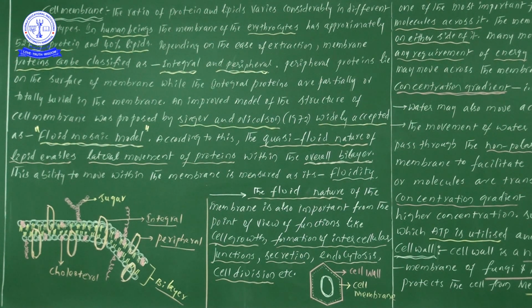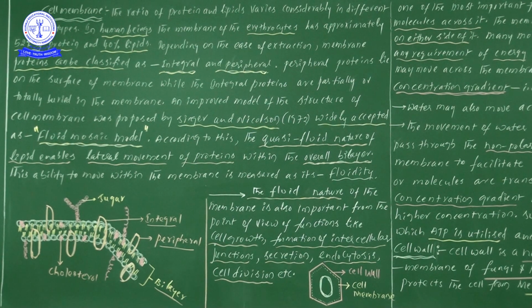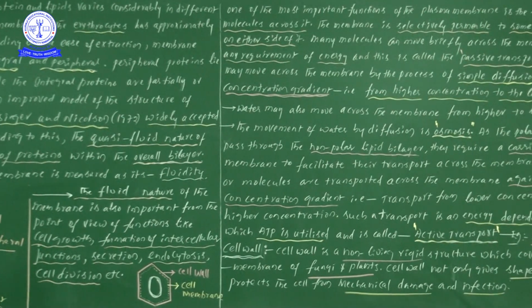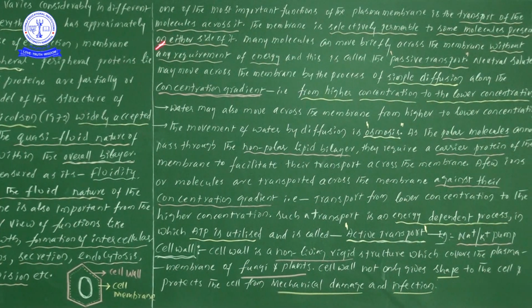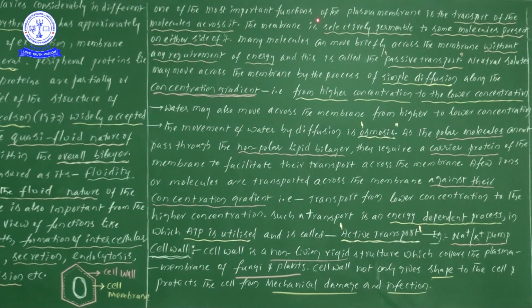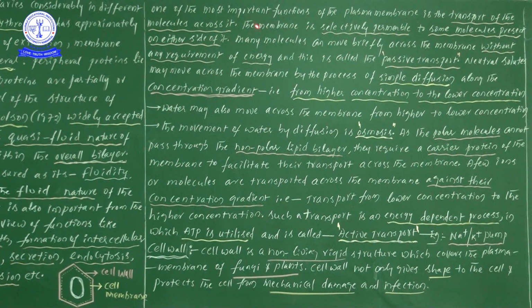Next, the main important points we can discuss now. One of the most important functions, not features, functions, of the plasma membrane or cell membrane is the transport of molecules across it. Suppose there is a cell membrane, now we see one diagram.